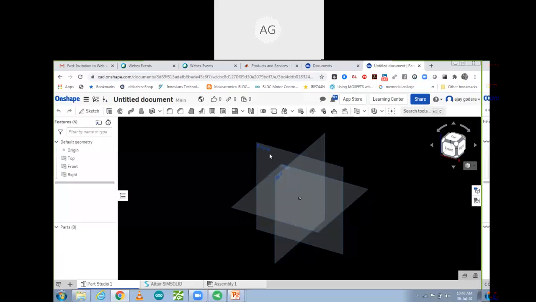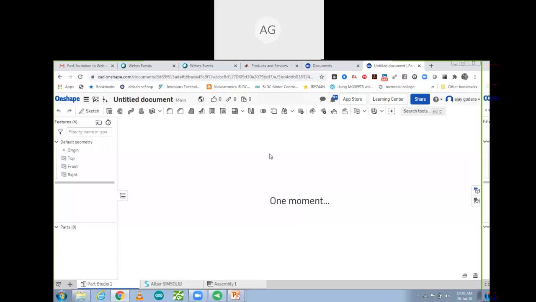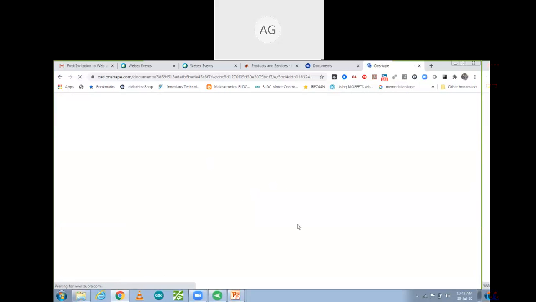Here you can take any design of your own, and you can import that part and after that implement the study. So let me open it. Wait for a moment. It's refreshing.